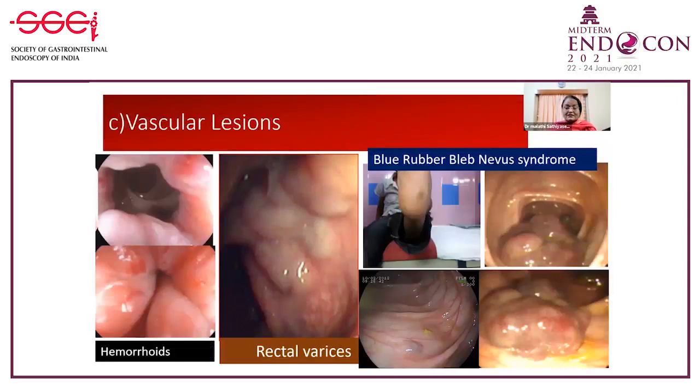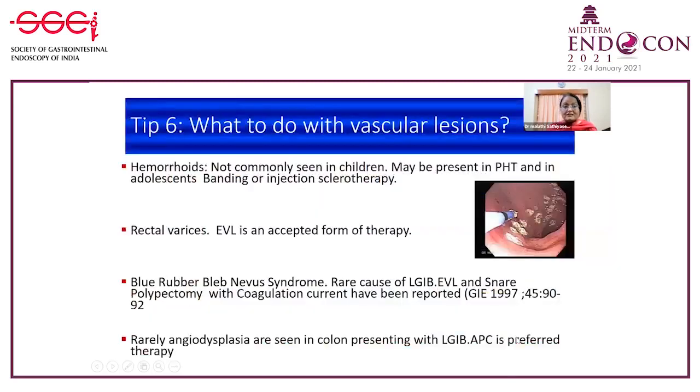What about vascular lesions? At times we see vascular lesions in children with lower GI bleed. It could be hemorrhoid. Very rarely you may see hemorrhoids. Sometimes you may have these rectal varices in portal hypertension in an EHPVO child. You may see these blue blebs, and if you have not examined the leg or the palm or the hand, you may miss this blue rubber bleb nevus syndrome, and these may be very large in some children. What should we do with this?